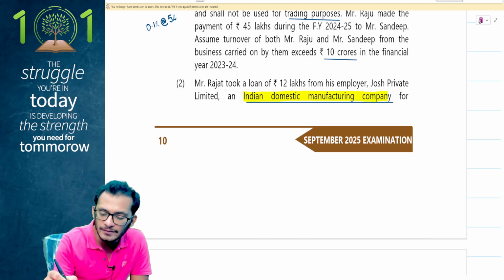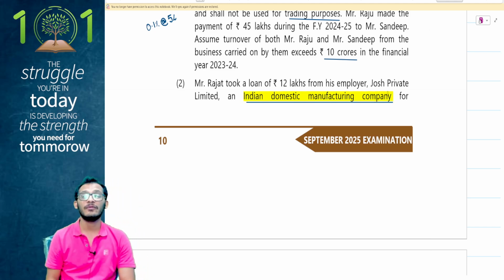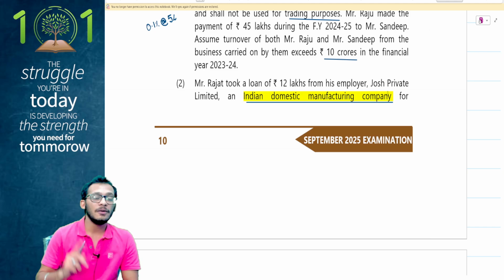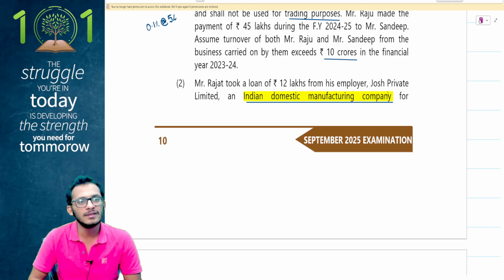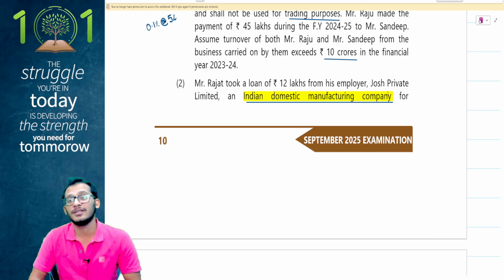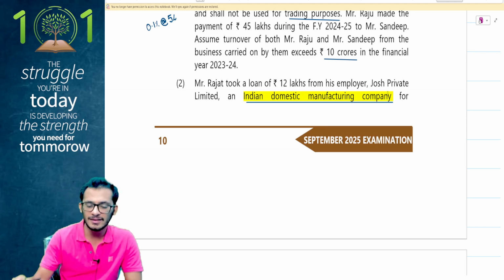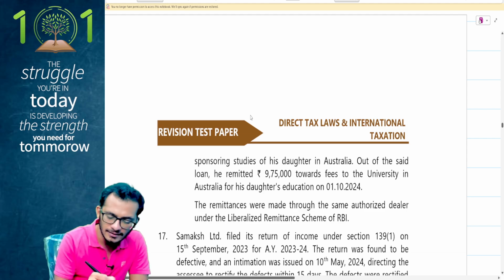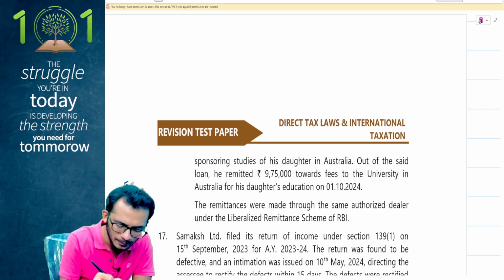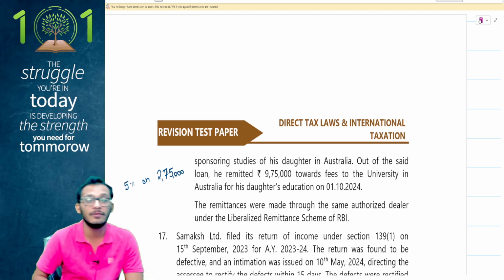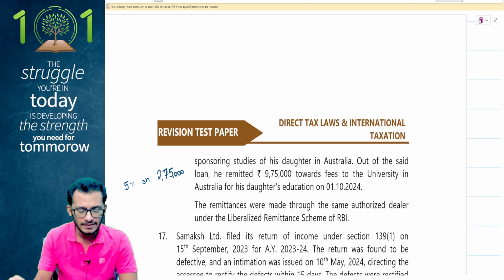People, 80E comes into picture only when you're taking a loan from financial institutions. If you're going to take a loan from an Indian domestic company, that is not an 80E provision. Because it is not an 80E, your loan is of no consequence to me. I will treat it as a normal education payment, and therefore 5 percentage will apply on this, which means the answer is I'll be deducting TCS at the rate of 5 percentage on 2,75,000. On 2,75,000, I will be liable for a TCS. Are we clear? Yes? Okay.